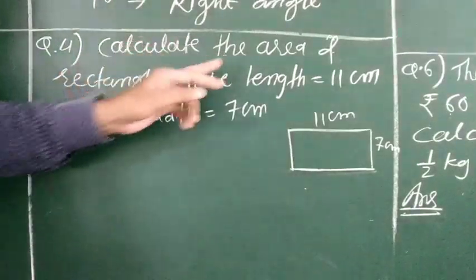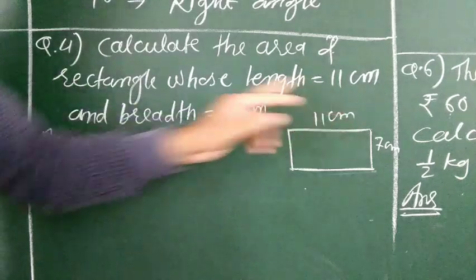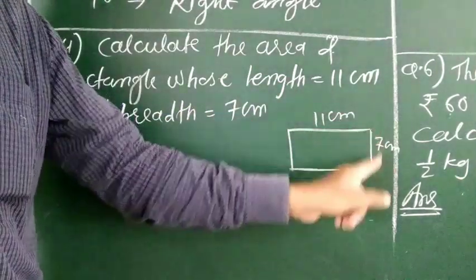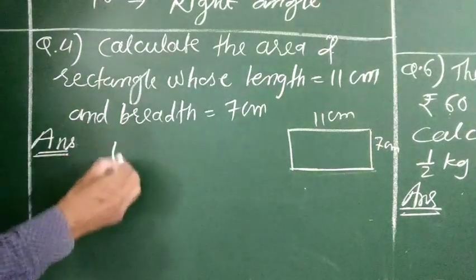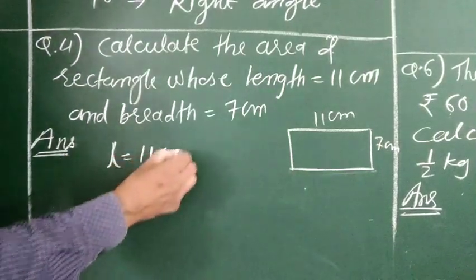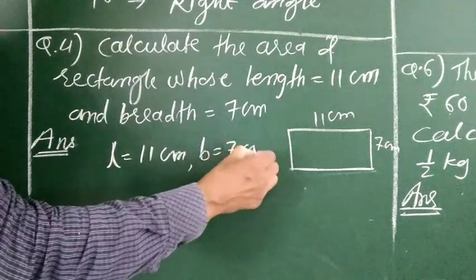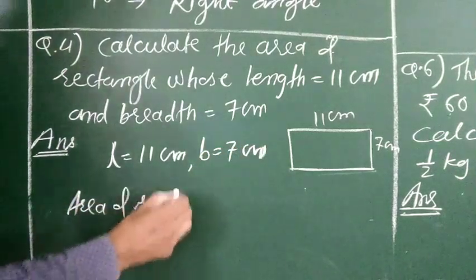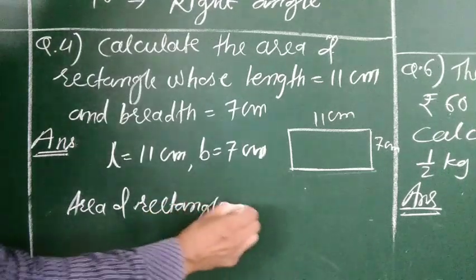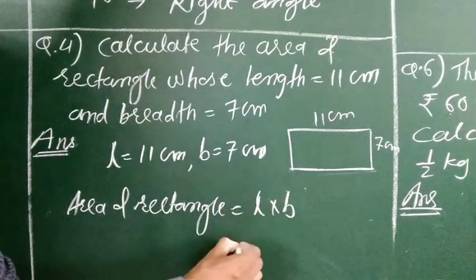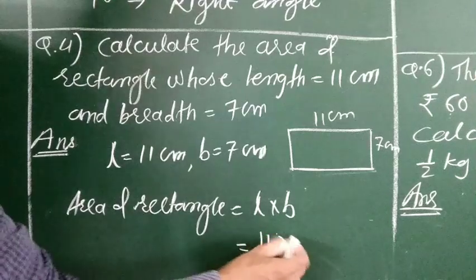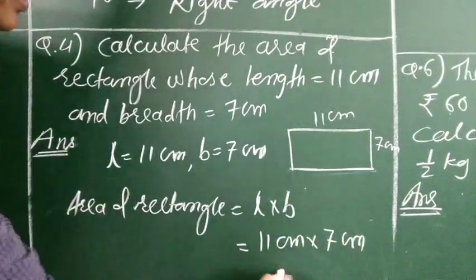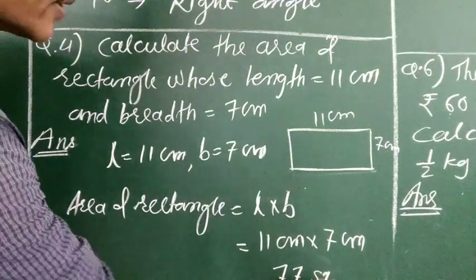Now calculate the area of a rectangle whose length is 11 centimeter and breadth is 7 centimeter. So see, the longer side is length, the shorter side is breadth. Length is 11 centimeter and breadth is 7 centimeter. Now see, area of rectangle equals L into B. So it is 11 centimeter into 7 centimeter. 11 into 7 is 77 square centimeter.